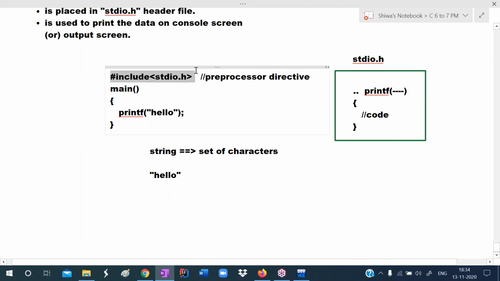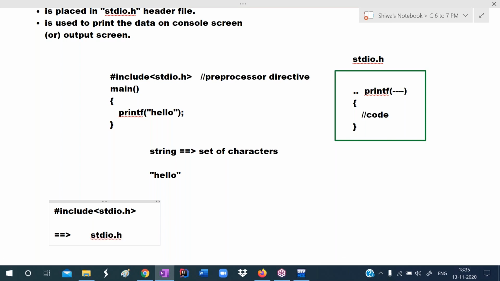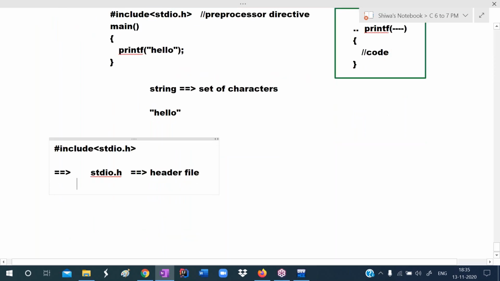So what is this hash include stdio.h? Let me explain about it. So here, what is this stdio.h? stdio.h is the header file name. This is the header file. Okay. So to specify the header file, we use angular brackets. So to specify the header file name, we use angular brackets. In these angular brackets, we specify the header file name.